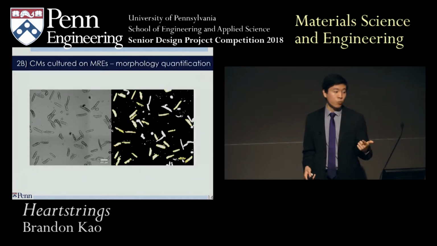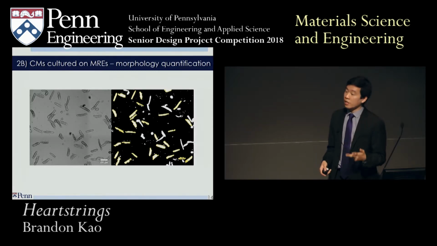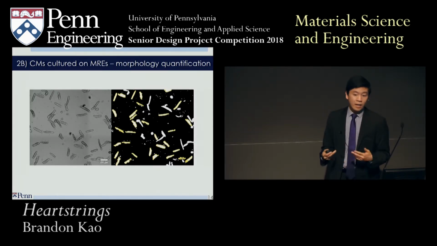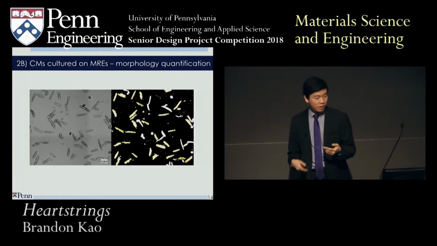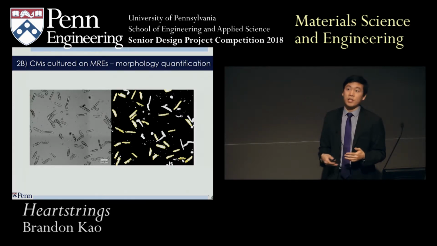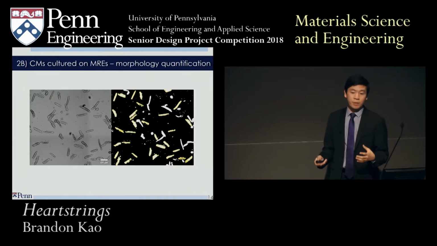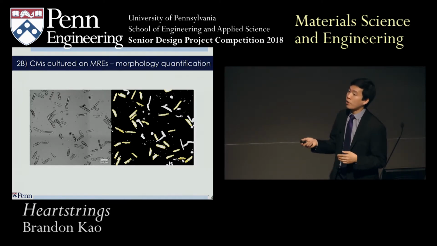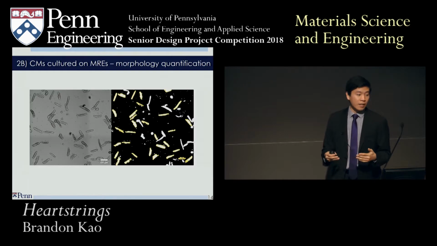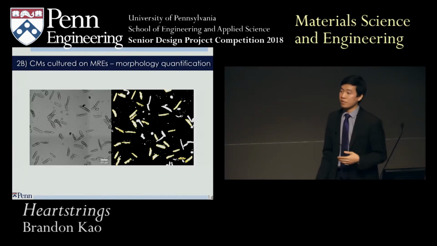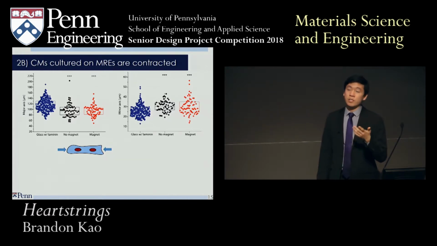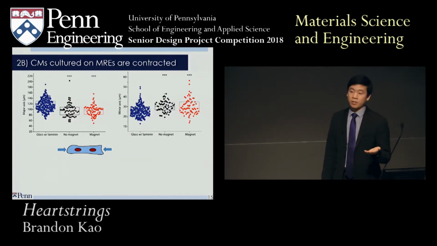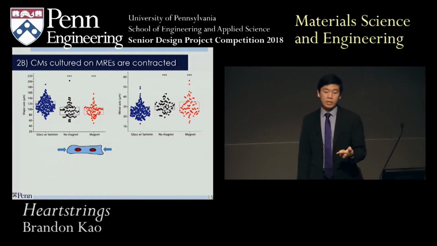Now we want to look at the morphology and the cytoskeleton changes in these cells. So how we did this was we took a confocal microscope slide of these cells, and using ImageJ, running filters and turning these into a binary mask, we can fit these particles to ellipses and then find the dimensions of these cells. So we compared cells that were cultured just kind of sitting in a glass dish for 48 hours, and also those that were attached to these MREs, either with or without the magnet.